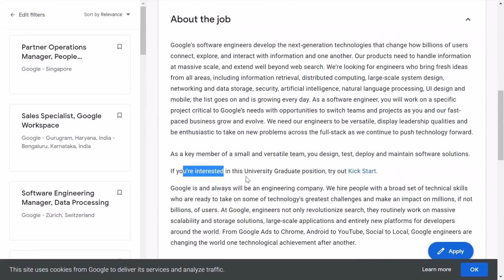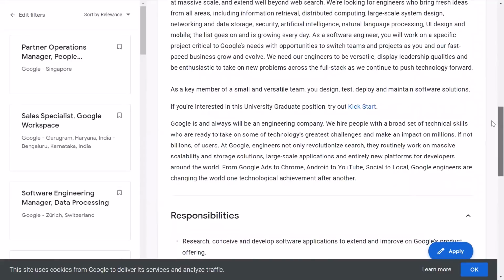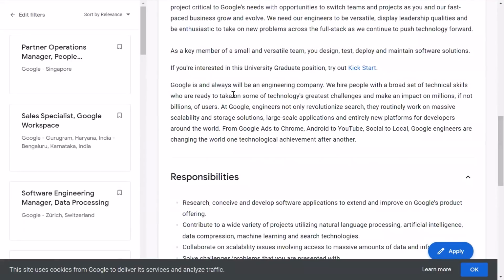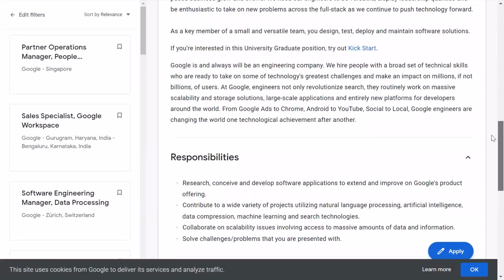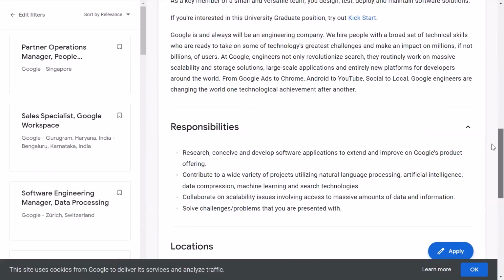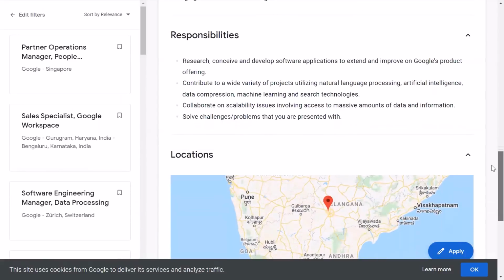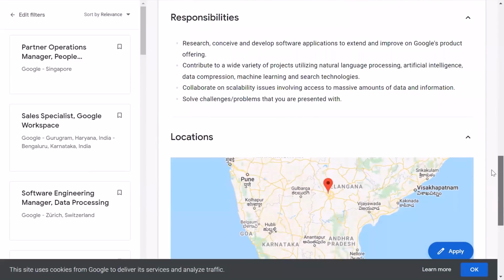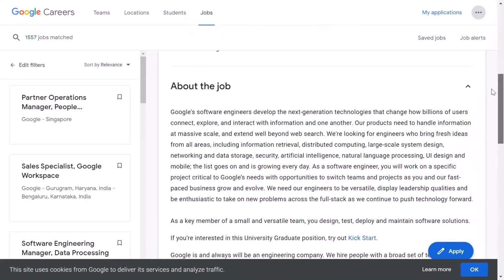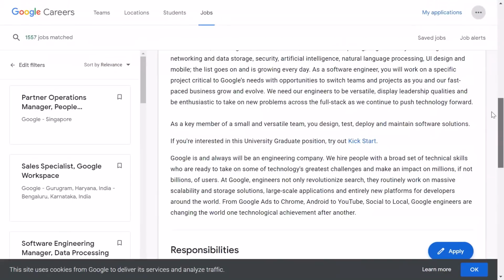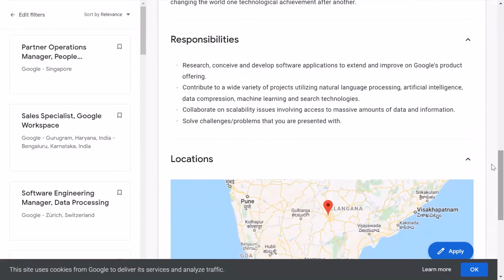So here you can see the position try out kickstart. They are themselves telling in what way you can practice. Then Google isn't always going to be an engineering company. Then, from Google Ads to Chrome, they are again mentioning only their company. So I believe you already know about it, that when you are sitting for an interview, you must know about the company, and this much might be good.